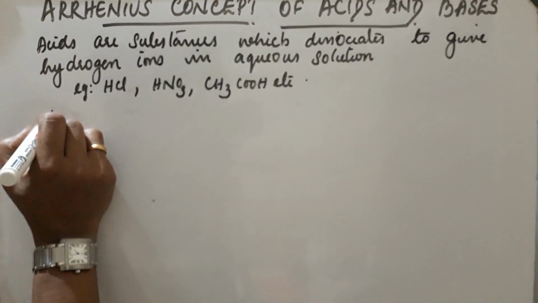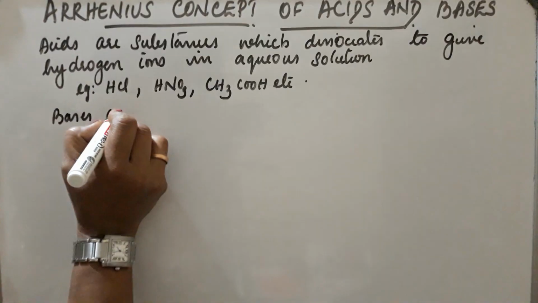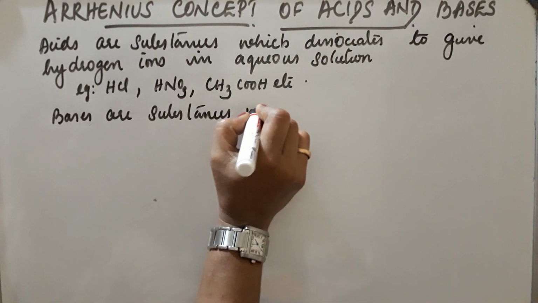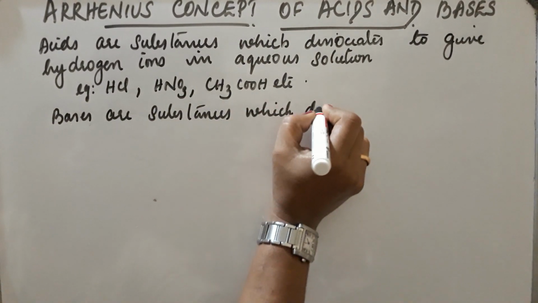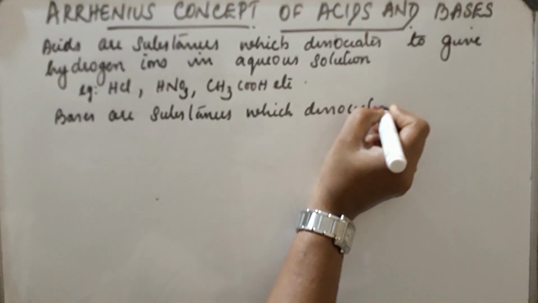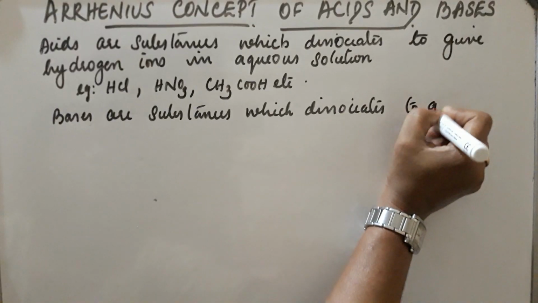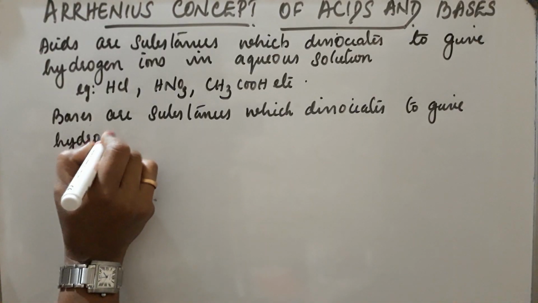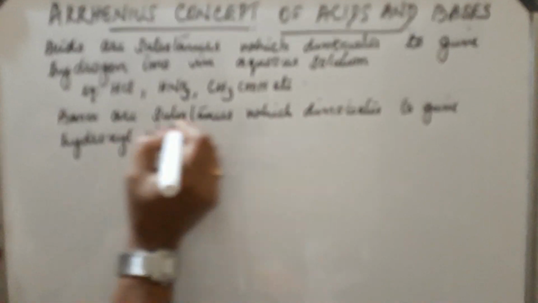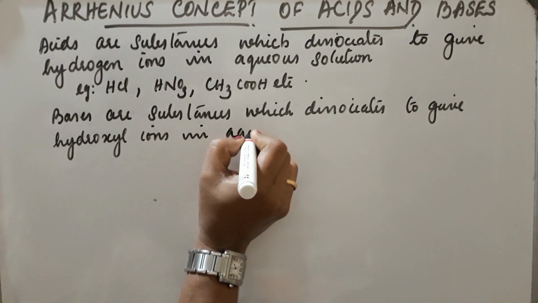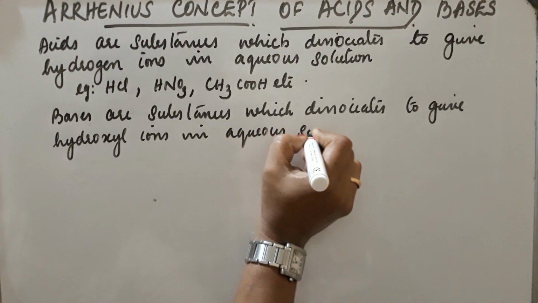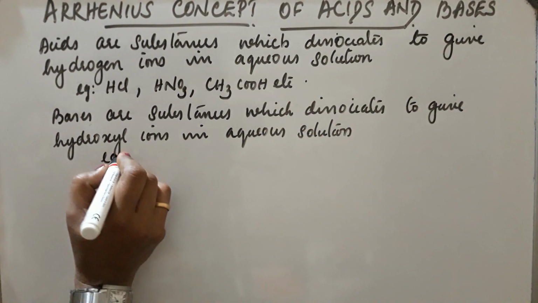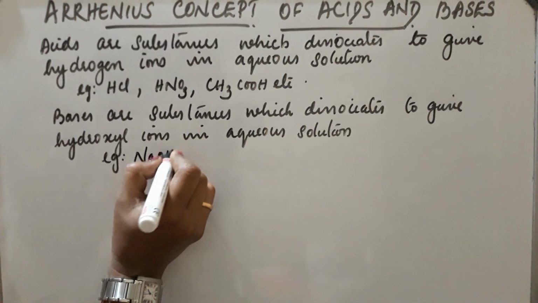Okay. Now, bases are substances which dissociate to give hydroxyl ions in aqueous solution. Examples are NaOH, KOH, etc.